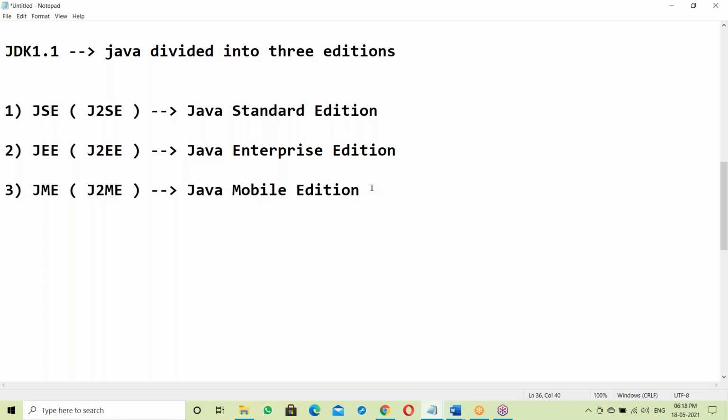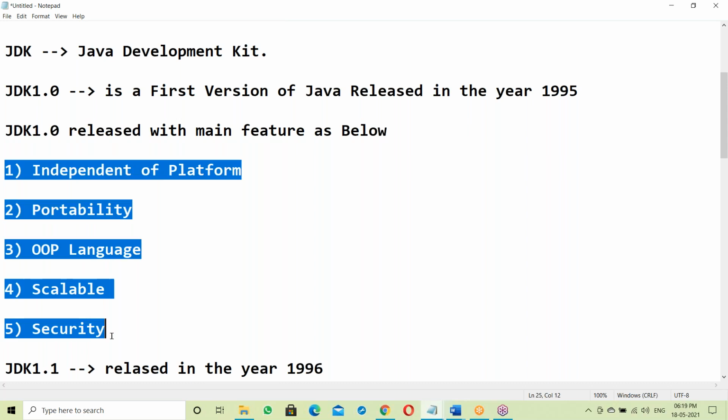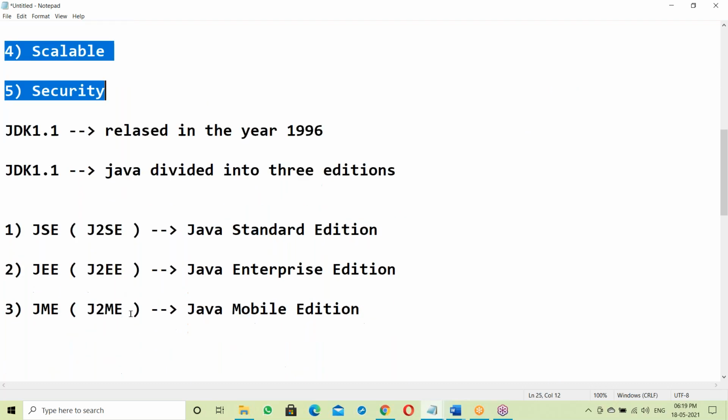Later one more edition was added. That point also we will discuss. So JDK 1.1 was released with three editions. Initially JDK 1.0 was released with these main features, and we will discuss Java's main features. Now today let me give the complete Java. What exactly is the JDK? What does the JDK contain? All the contents we will discuss.